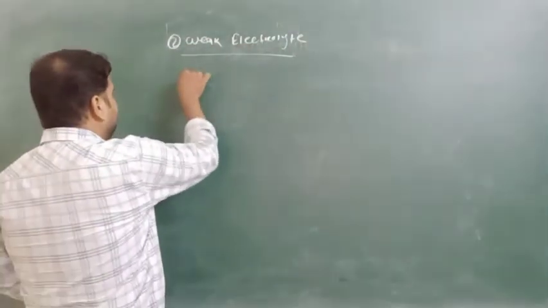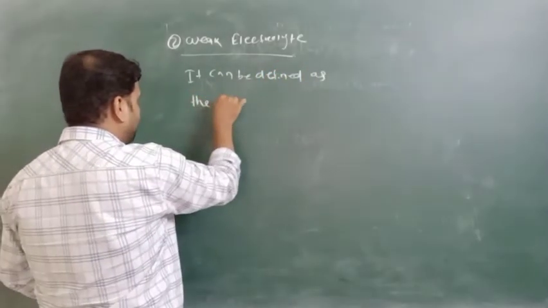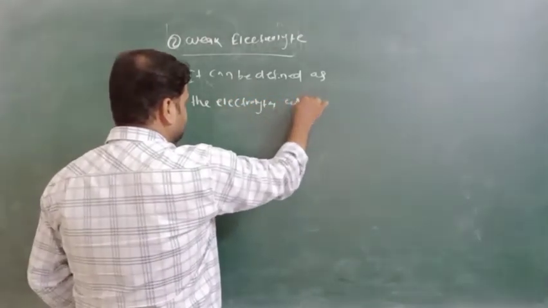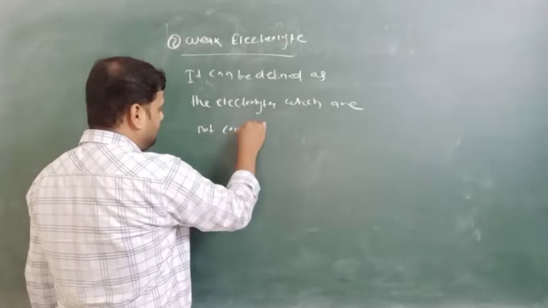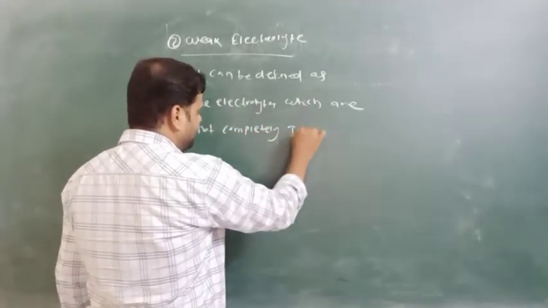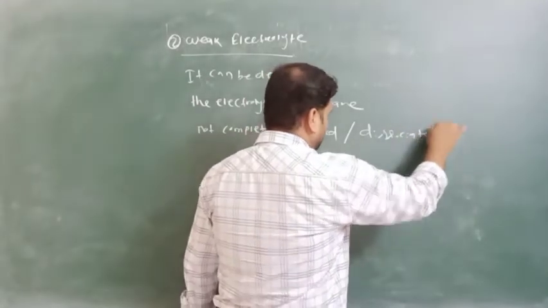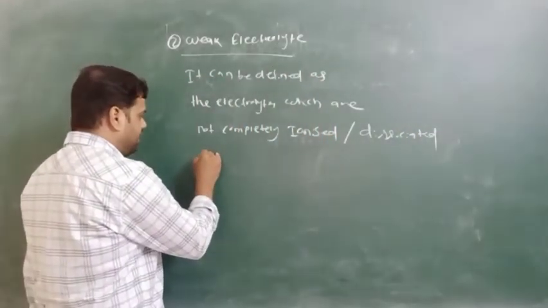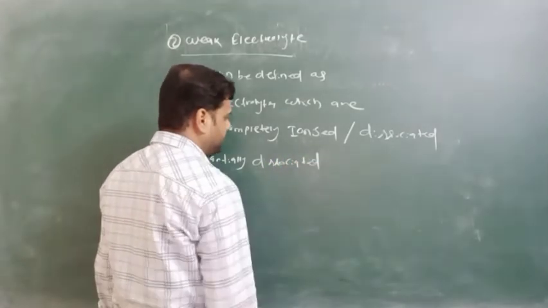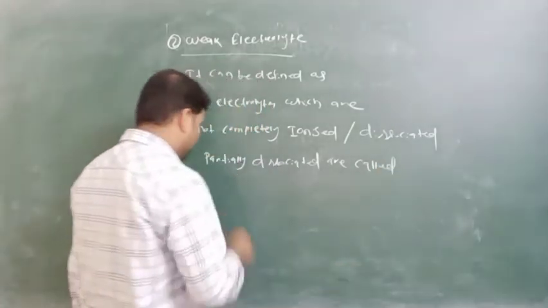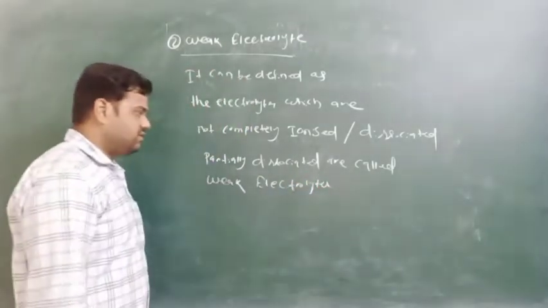It can be defined as the electrolytes which are not completely ionized or dissociated, or otherwise we can say these are partially dissociated. These are called weak electrolytes.